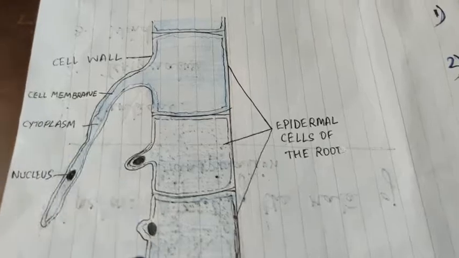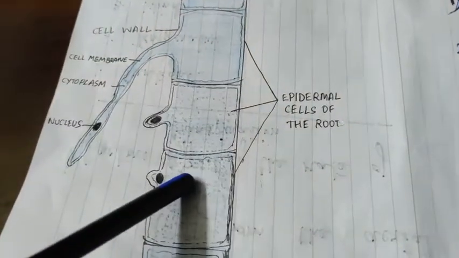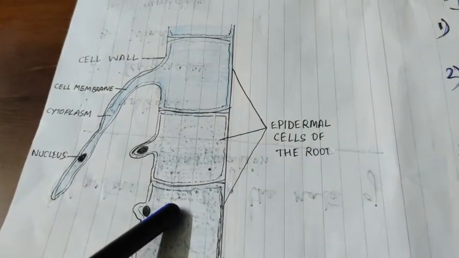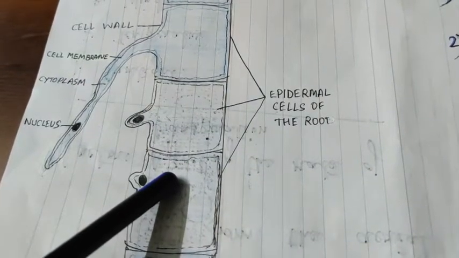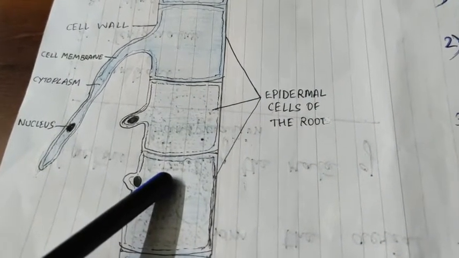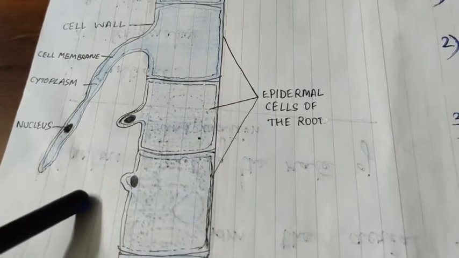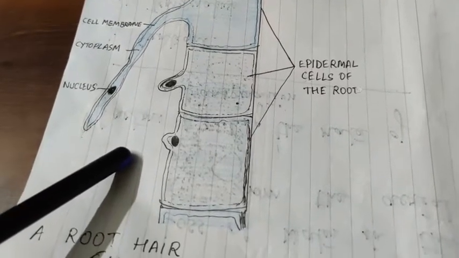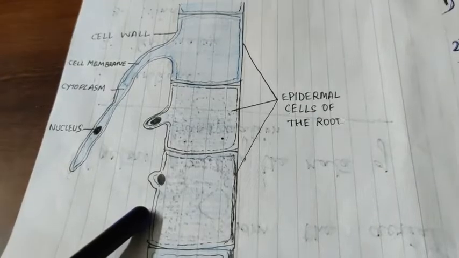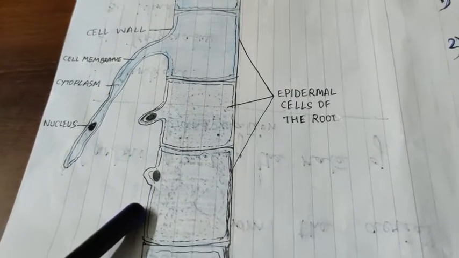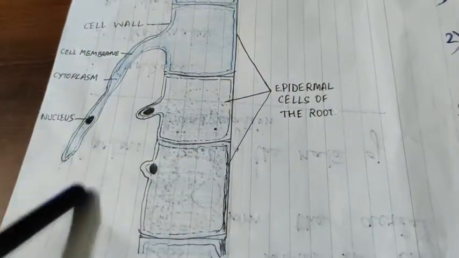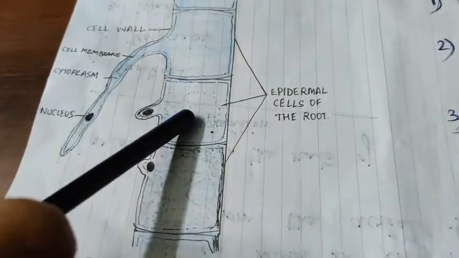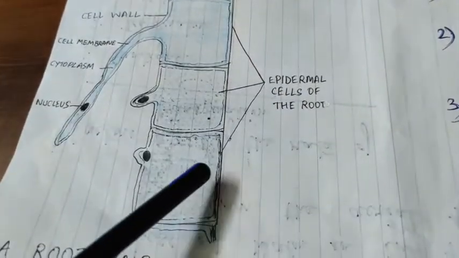Now why is the cell sap in the root hair of higher concentration? Because food is stored in the plant in the form of starch. It is produced as glucose but stored in the form of starch. And this food is transported in the plant body in the form of sucrose solution. So what is happening? The cell sap in the root hair is of higher concentration because it contains more solutes compared to the surrounding soil water. The water is getting absorbed. So here the concentration of the cell sap is more, the solute is more here than it is outside.